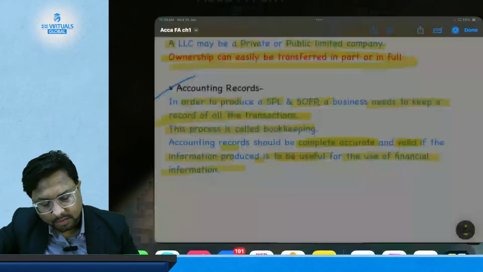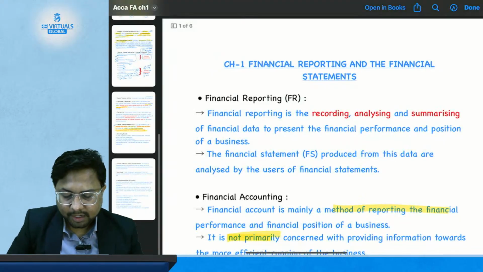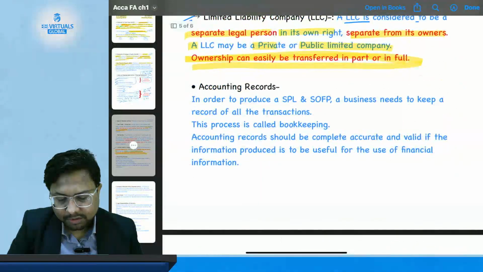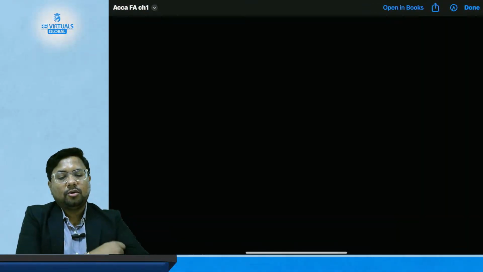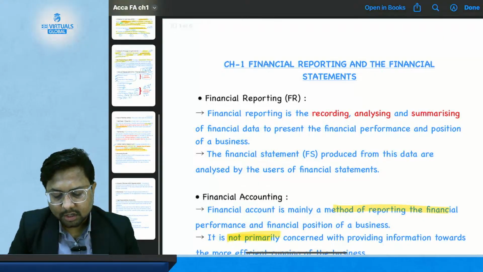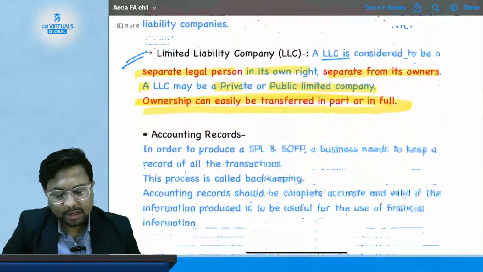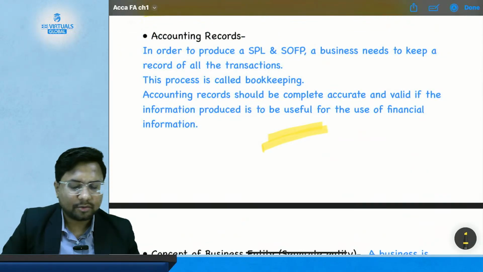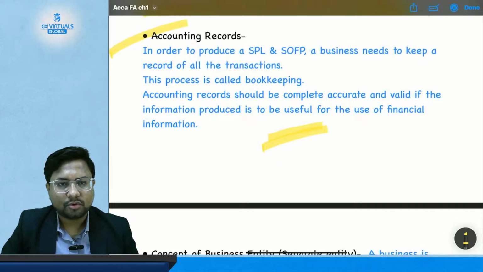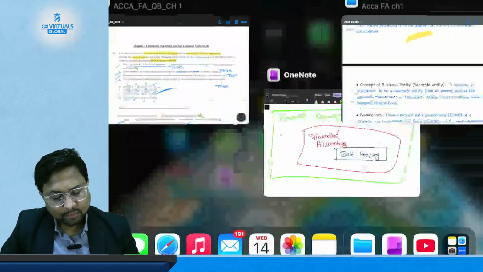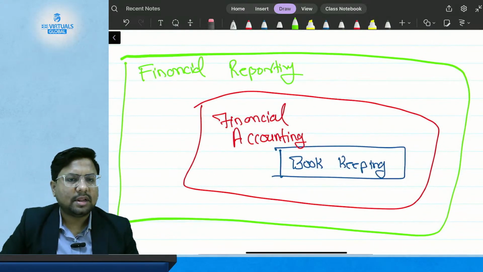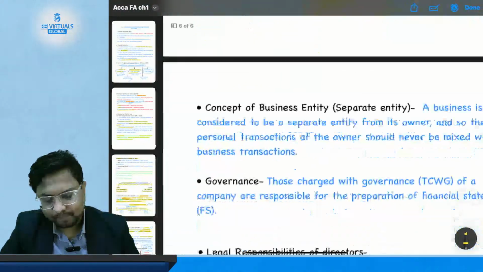Now, this is all about the accounting records, where in order to produce a statement of financial position or statement of profit or loss, you need to record all the transactions, which should be accurate and valid, because this information is going to be used to produce all the data. Okay, so we are done with this topic. If you are going to prepare notes, draw this in your notebook, or else I am going to share this board notes with you also, so you can refer to it anytime.